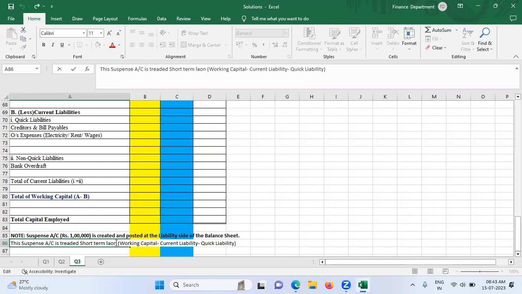Again, you will presume that it is short-term loans and advances, because short-term loans and advances can be at the debit side as well as at the credit side. When you say short-term loan is at the liability side, it means you have taken a loan. But when you say short-term loan is at the asset side, it means you have given a loan to someone. Are you all clear why I am presuming?